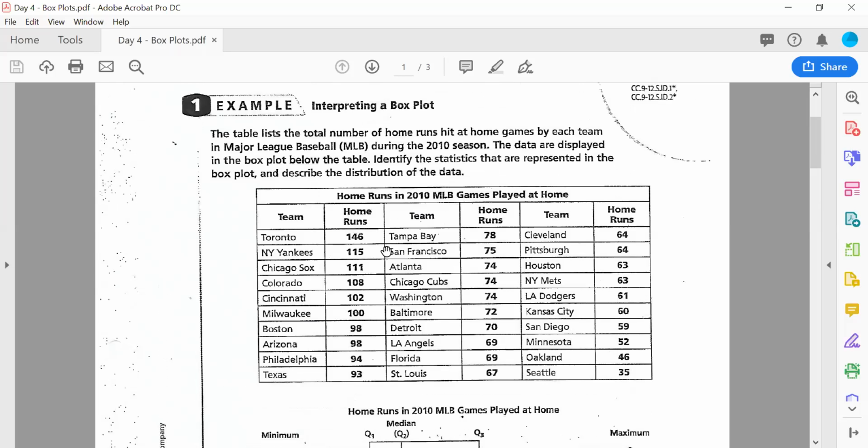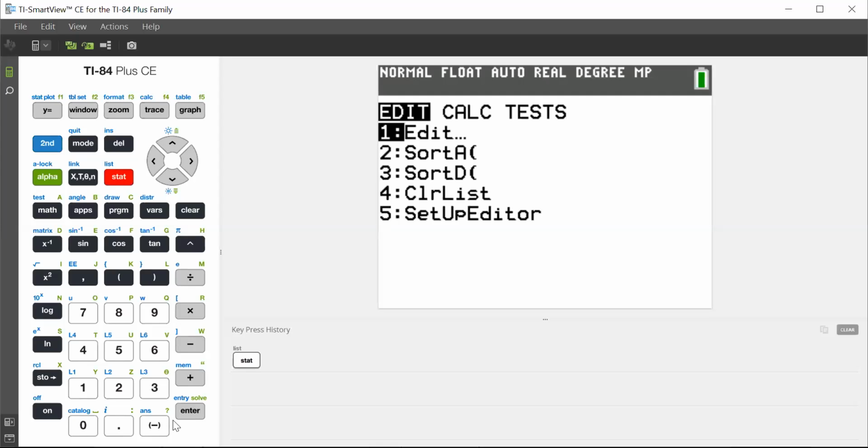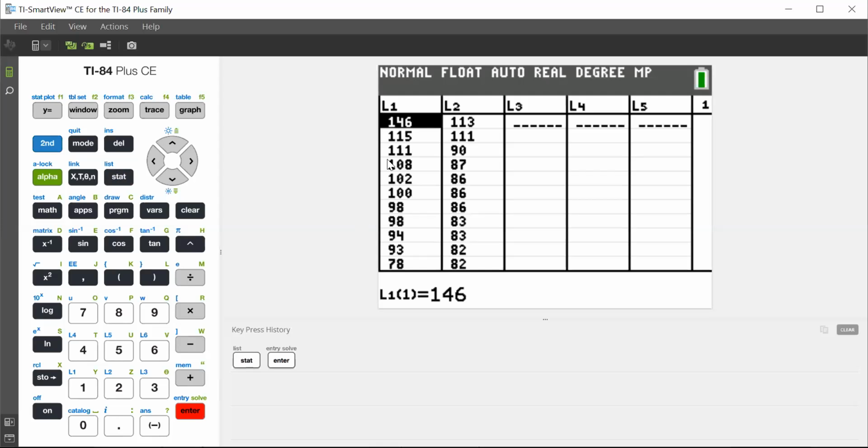Now, I happen to take all these numbers, and for time purposes, and this is what takes time, I happen to put them all on my calculator already. They are in L1 of my calculator, starting with 146, and you can rewind and see that that's the number. But I guarantee you all the numbers are on this list, and you could continue to go down, I go down, I go down, and so on and so forth.